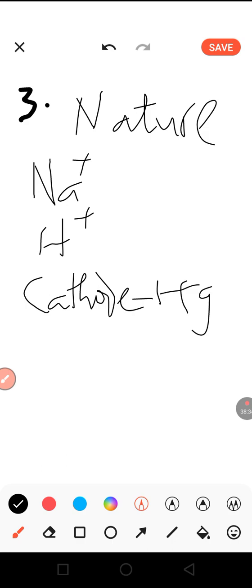When a particular electrode is used and that electrode has an affinity for one of the ions, regardless of the position of the ions, that will not count. What will count is what the electrode has interest in. So the influence of the electrode will dominate and attract whichever ion it has an influence for. So that is how the nature of the electrode can affect the ions that will be discharged.